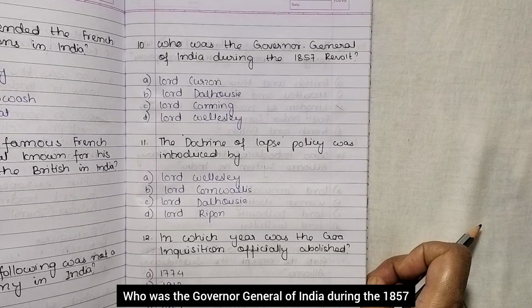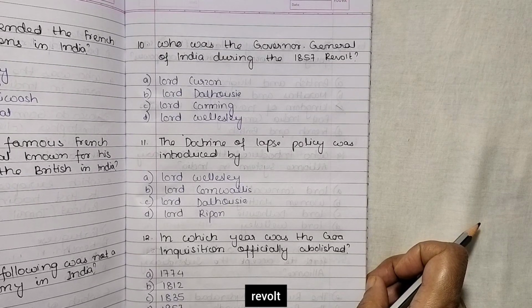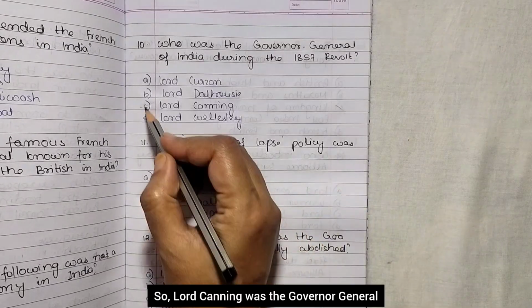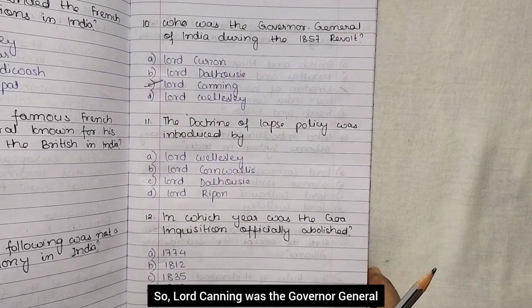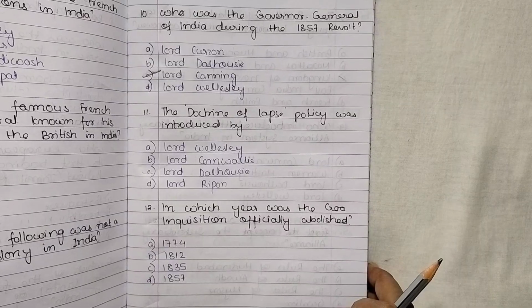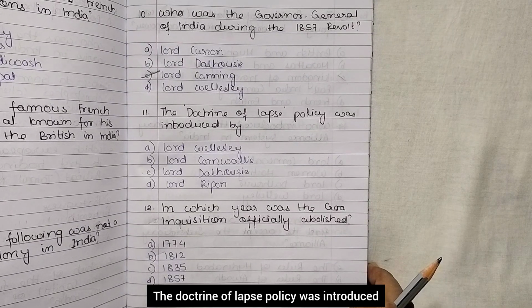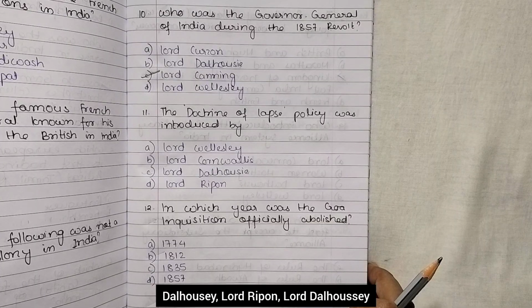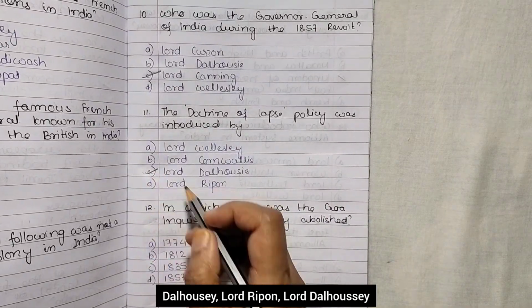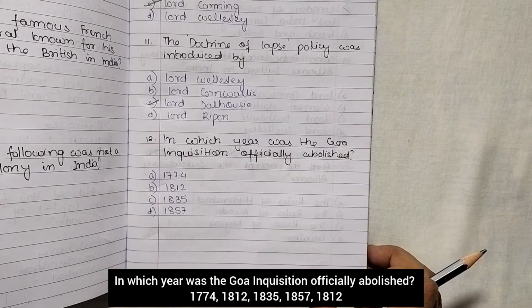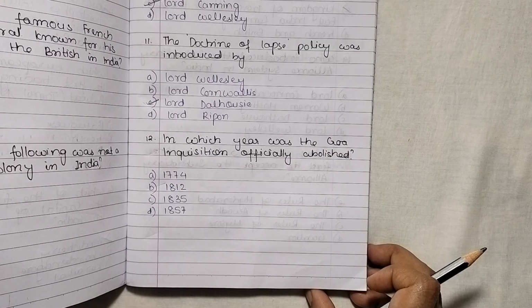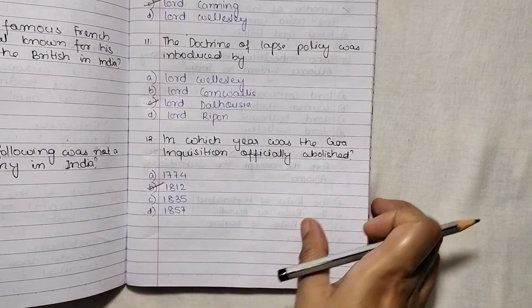Who was the Governor General of India during the 1857 revolt? Lord Curzon, Lord Dalhousie, Lord Canning, Lord Wellesley. So, Lord Canning was the Governor General of India during the 1857 revolt. The doctrine of lapse policy was introduced by Lord Wellesley, Lord Cornwallis, Lord Dalhousie, Lord Ripon. Lord Dalhousie. In which year was the Goa Inquisition officially abolished? 1774, 1812, 1835, 1857. 1812.